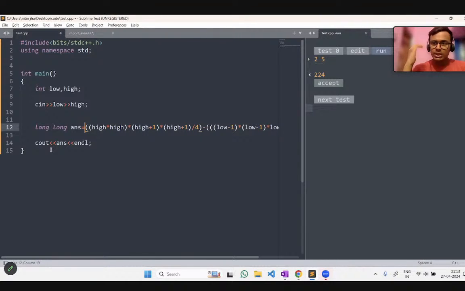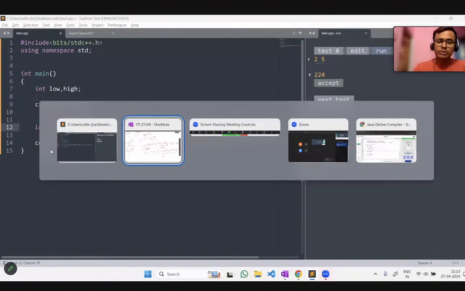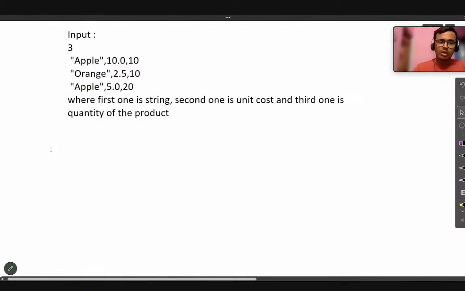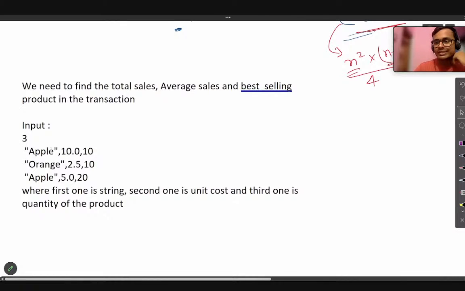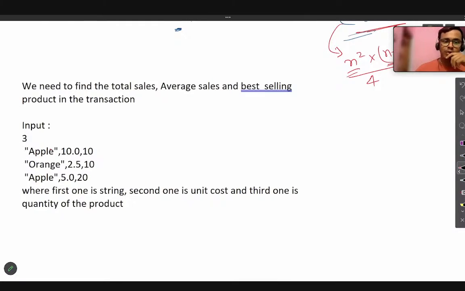Have you understood this? Okay, that would be fine. Now, if you understood this logic, we move to the next problem. The next problem is a very good problem. We can say it is a medium level problem, okay? Why can we say that? Because the solution would not be tough, just the arrangement of the problem is a little bit trickier, okay? And how this will be done, let's see here.